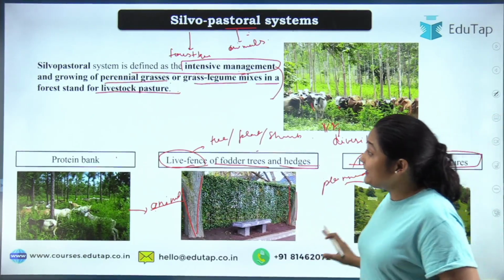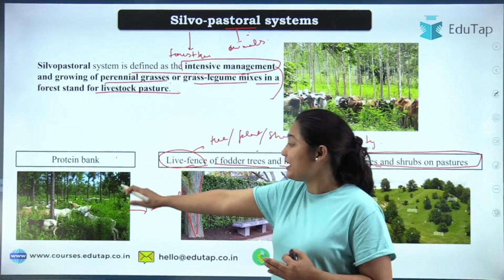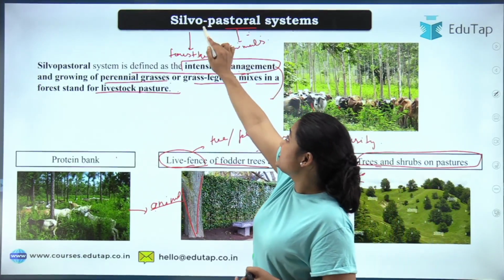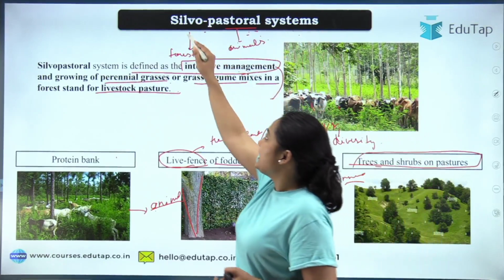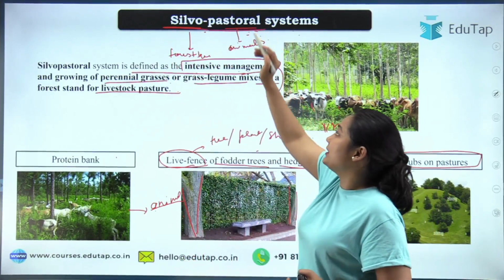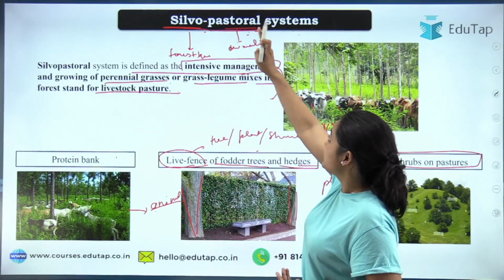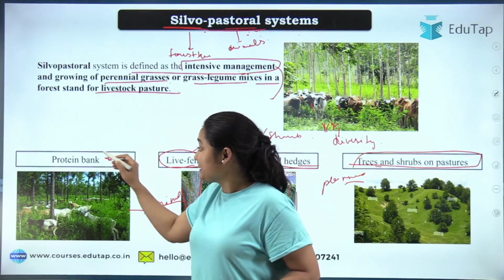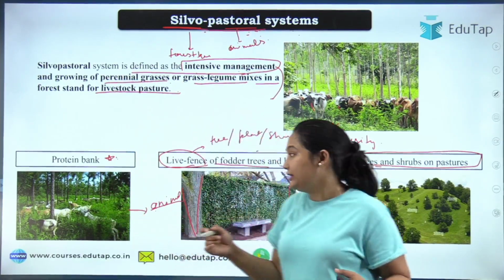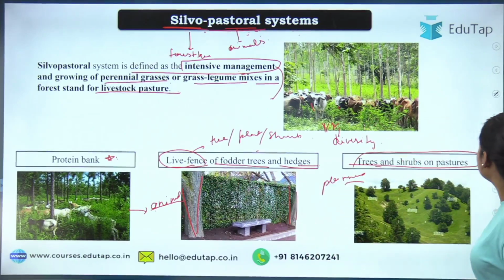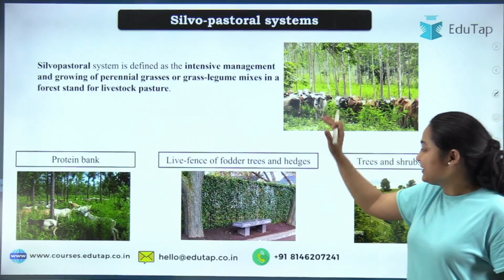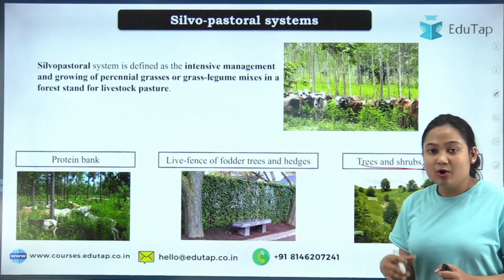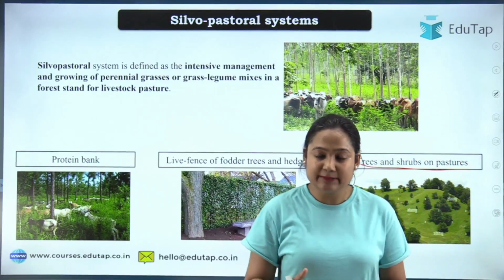So I think again, very easy to understand, just go by the name and you will be able to understand. For your examination, do remember what are the components of silvopastoral system. Quite easy. One component is forestry, the other component is livestock. So that will be your silvopastoral system. Now talking about what each is about. First of all, protein bank, where the crop you grow is protein rich. Then live fence and fodder tree, when your main goal is to protect the livestock food. And then tree and shrub in the pasture, so overgrazing can be prevented. Okay, or the erosion caused by the overgrazing can be prevented.